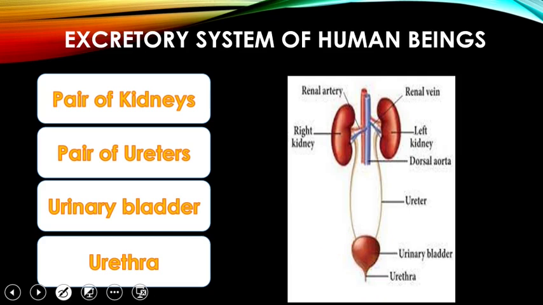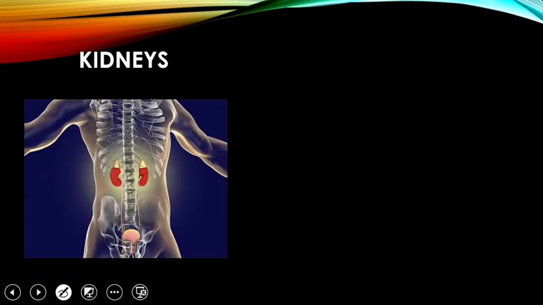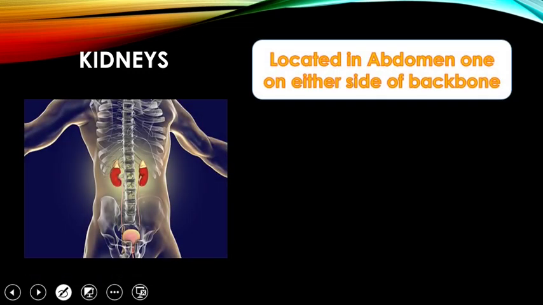So where are these kidneys located? These kidneys are located on either side of the backbone, on either side of the vertebral column, if you can see in the picture, in the abdominal region, from the dorsal side of the body, from behind, from the back of our body.